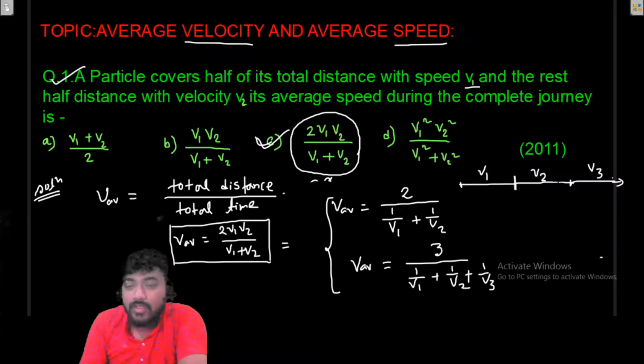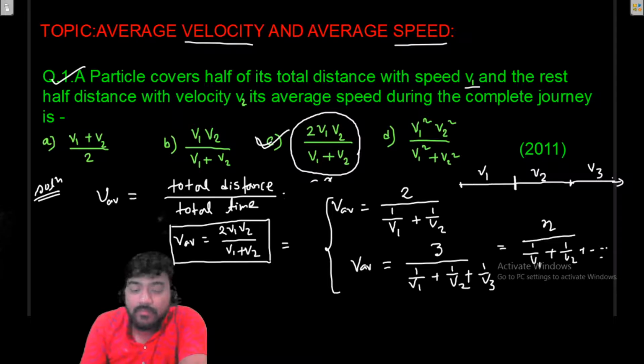If there is a path of n equal parts, then it will be n divided by 1 by v1 plus 1 by v2 plus and so on up to n terms. This is a very important result that will be used again and again. And if the path is divided with respect to time, then the story will be different, and in that case A will be the answer.